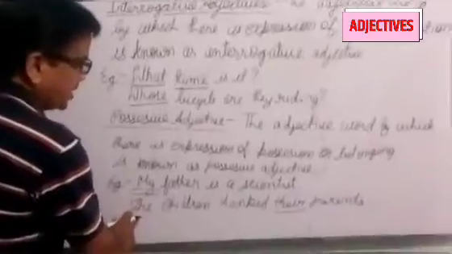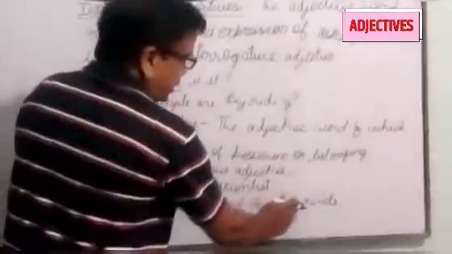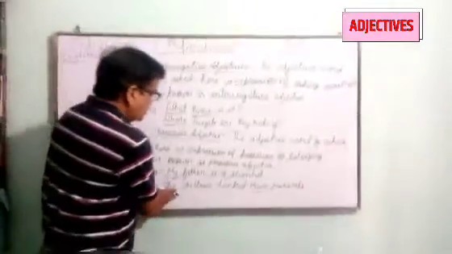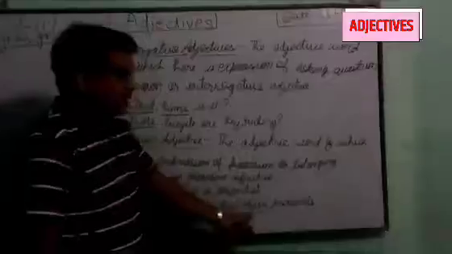The children thanked their parents. In this sentence you are looking, the children thanked their parents. बच्चों ने किसको thank किया? अपने parents को. Parents are belonging to you. So the children thanked their parents. It is the possessive adjective.